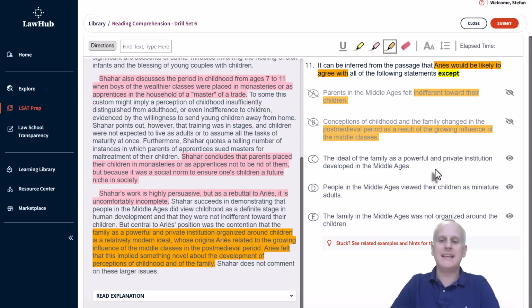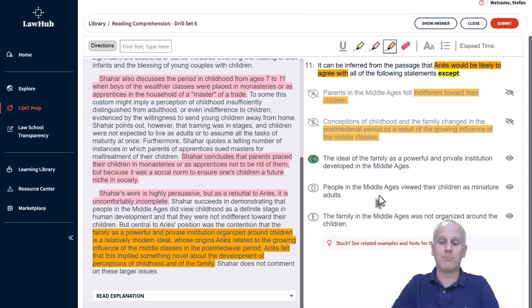Then choice C, "The ideal of the family as a powerful and private institution developed in the Middle Ages." That is actually a relatively modern ideal, so this is a direct reversal of the information. It absolutely would not be something A agrees with.